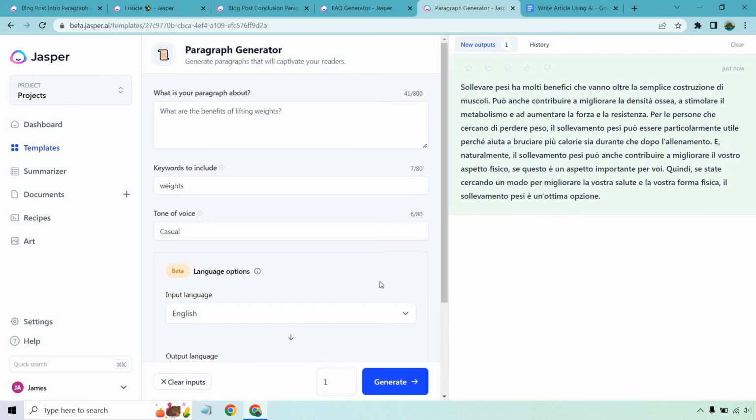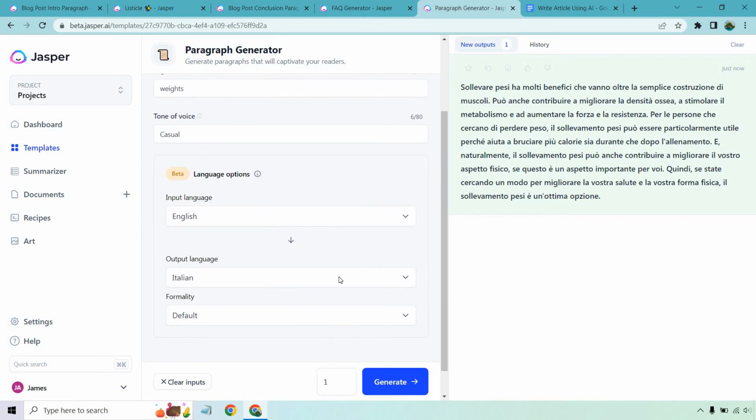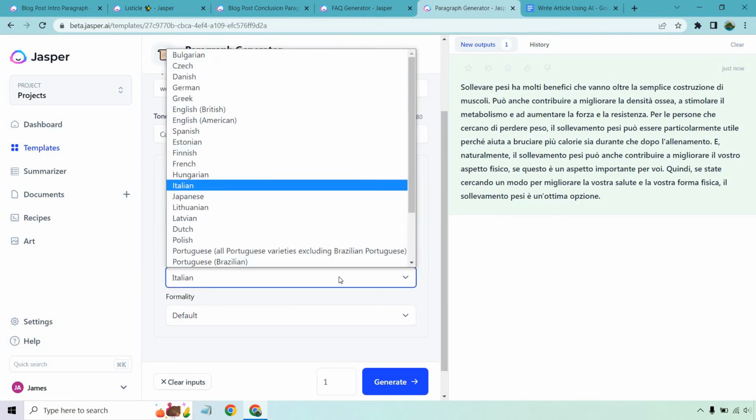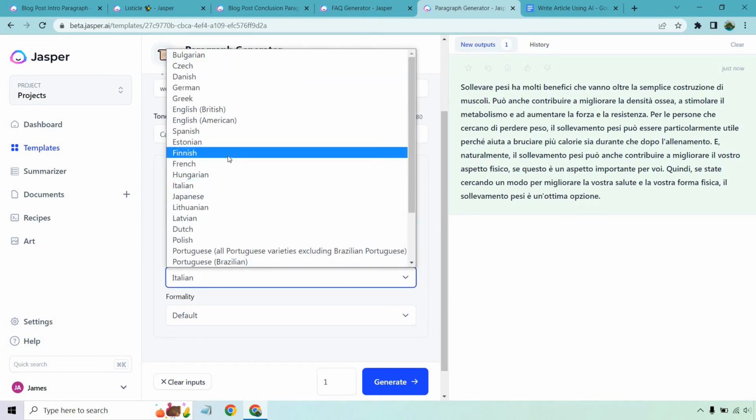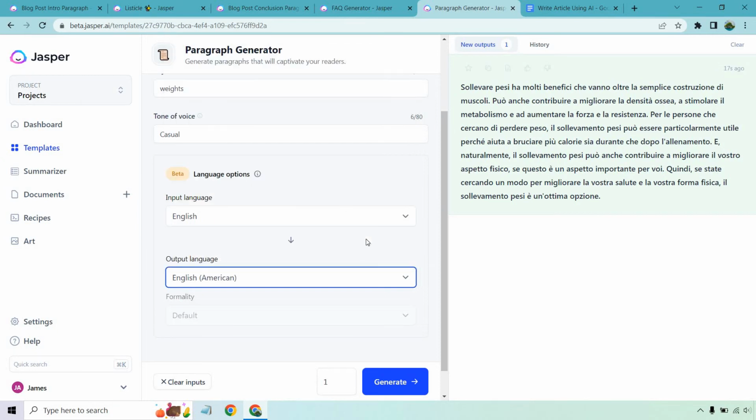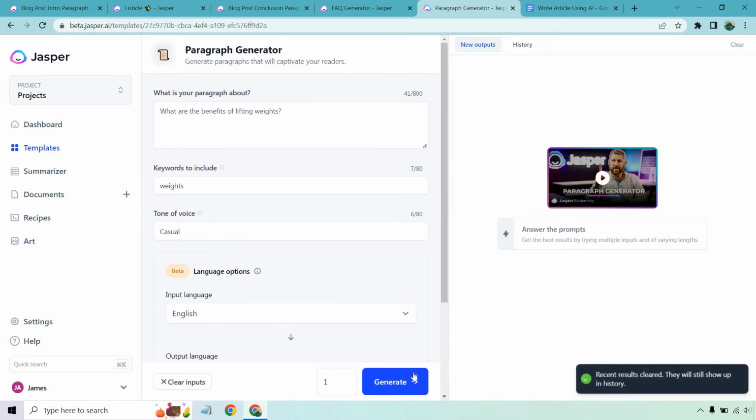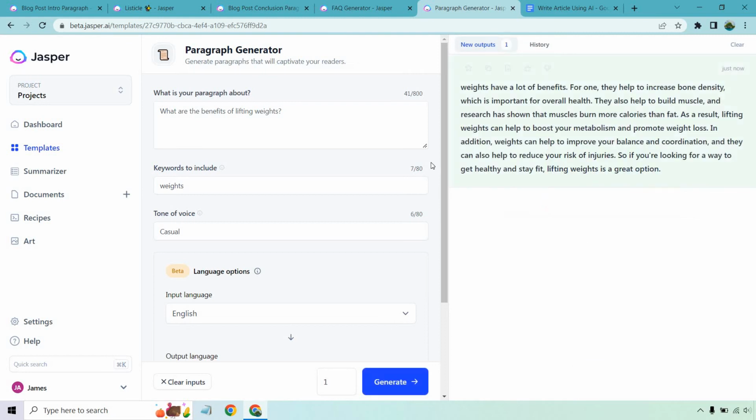And look at that. I forgot the last time I did the paragraph generator, it was in Italian, and it still says Italian. So I'm sure that's probably great. I can actually put it into Google Translate, but let me just go back to America and let's delete that and let's run it again. All right, so here we go.